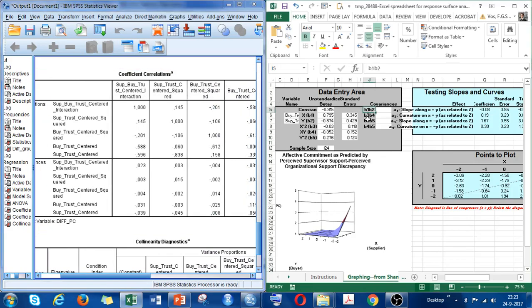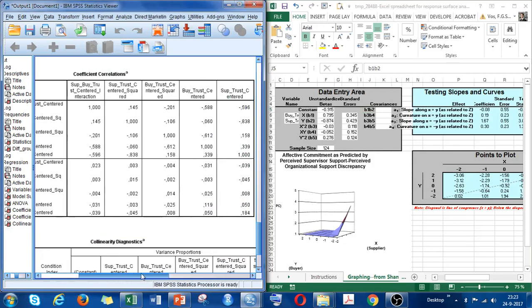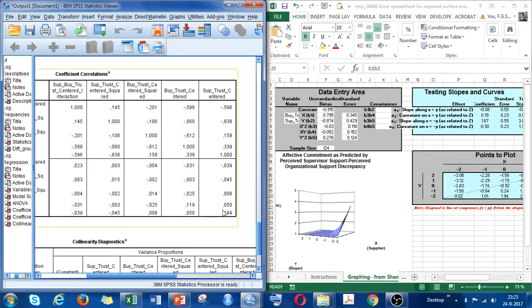And we have to check for B1 and B2, and when we see here B1 and B2, the first one is X and Y, which is buyer trust and supplier trust, which we have always to see, because here in the covariances it sometimes tends to mix things more up. So what we see here now is that we search for buyer trust centered with supplier trust centered, which is the 0.050.